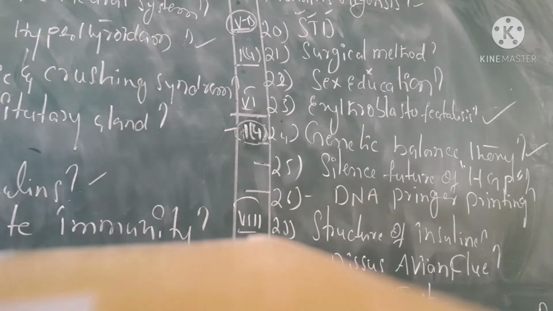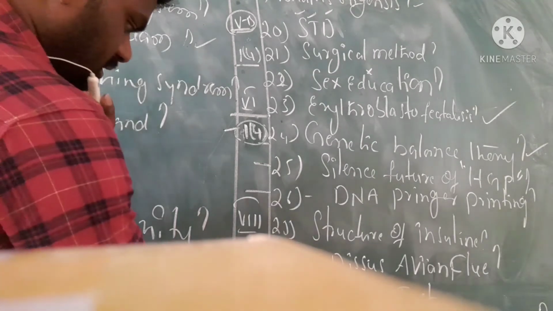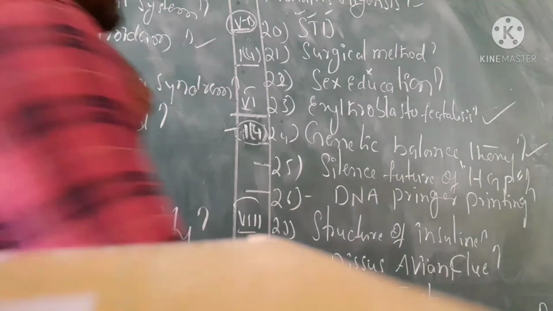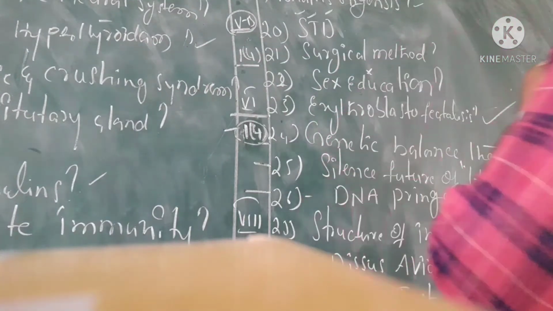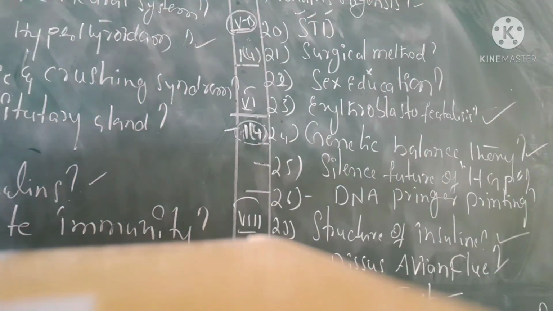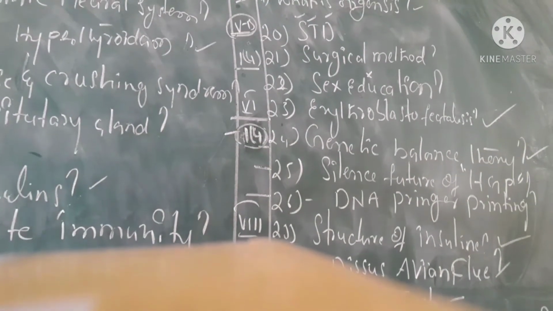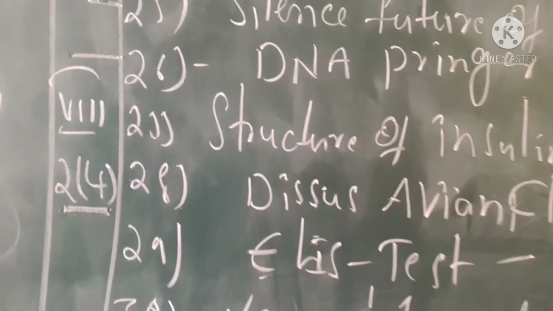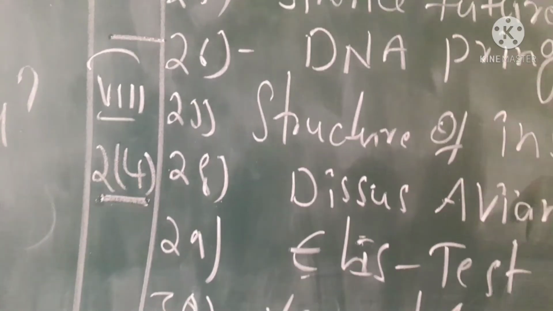The 7th chapter is deleted. The 8th chapter has only 4-mark questions, 2 questions. They are the structure of insulin, avian flu and the ELISA test, and the various steps of MOET. These are important 4-mark questions in the 8th chapter.